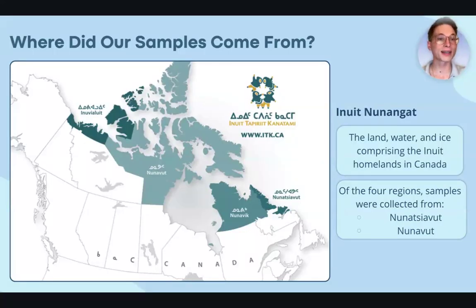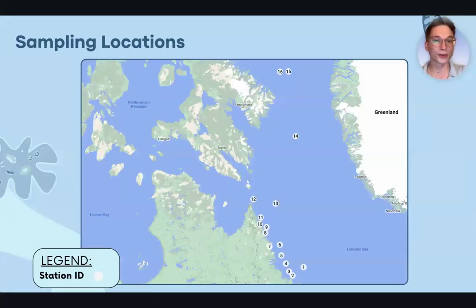All of our samples, past and present, come from different regions of Inuit Nunangat. These are the land, water, and ice comprising Inuit homelands in Canada, and this project will be using samples collected from two regions, Nunatsiavut and Nunavut. These samples were collected along the Labrador Sea and into Davis Strait and the Baffin Bay area.